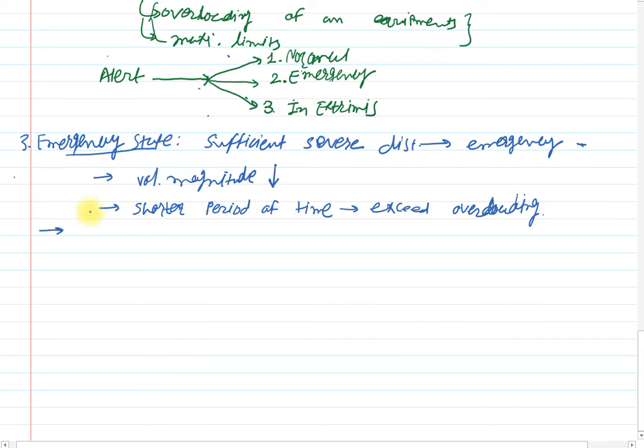So by applying all these control strategies, the emergency state will try to recover back into the alert state or through the alert state to the normal state. Clear? So it is the general control word used here.